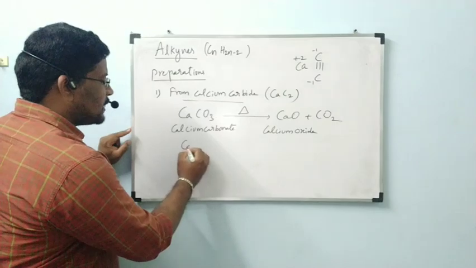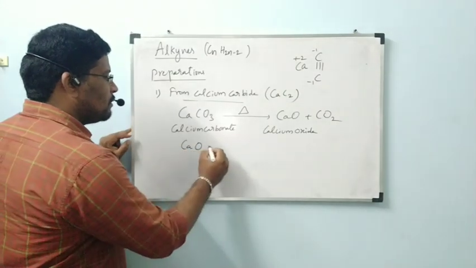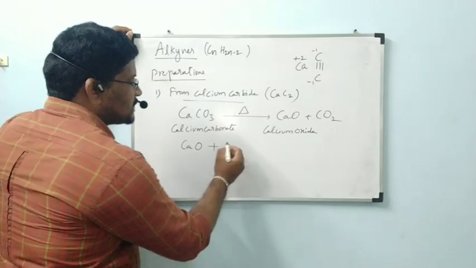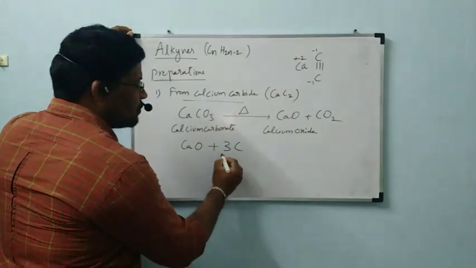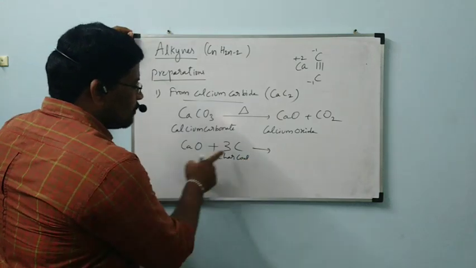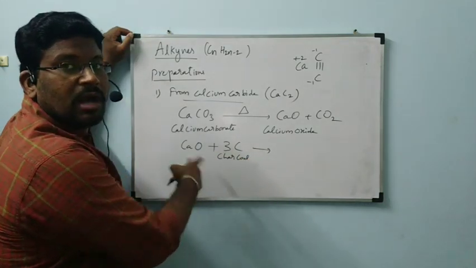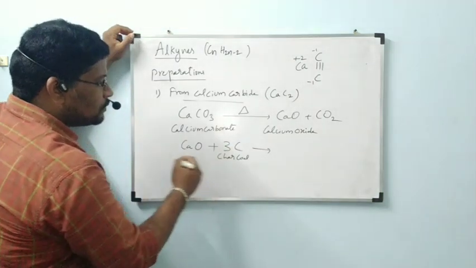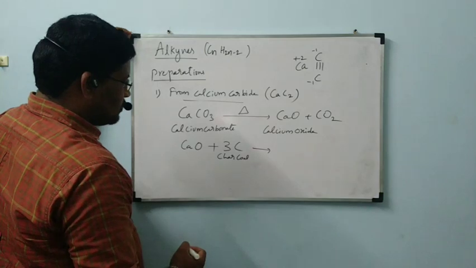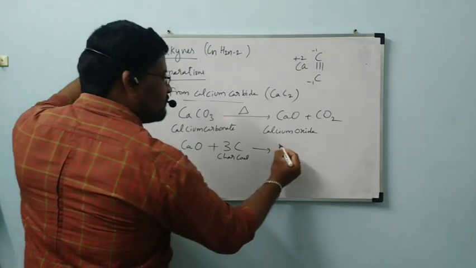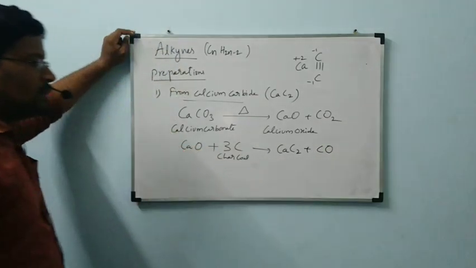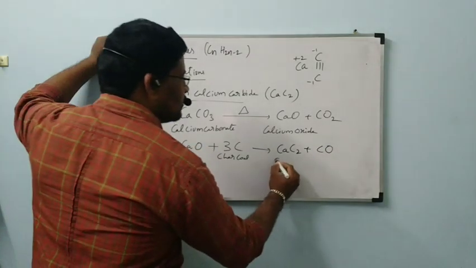This calcium oxide will undergo reaction with charcoal. 1 carbon and 1 oxygen will go out as CO, remaining two carbons will be formed as CaC2 plus CO. This is calcium carbide.